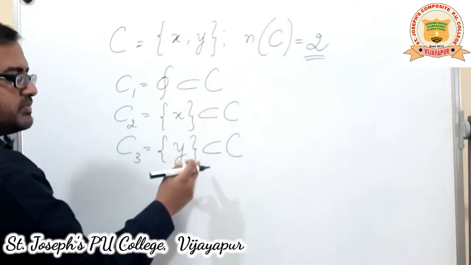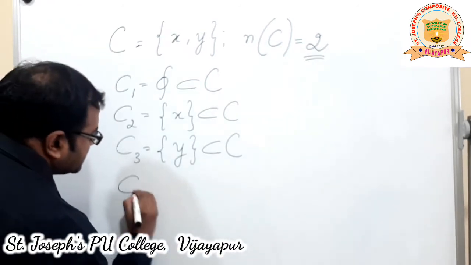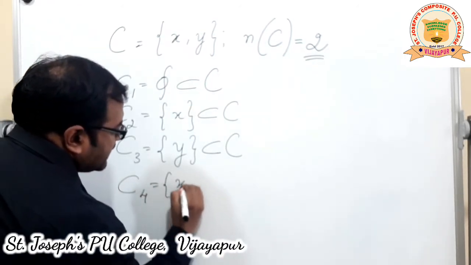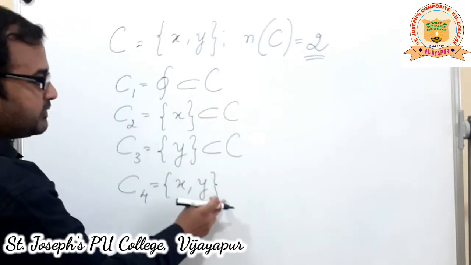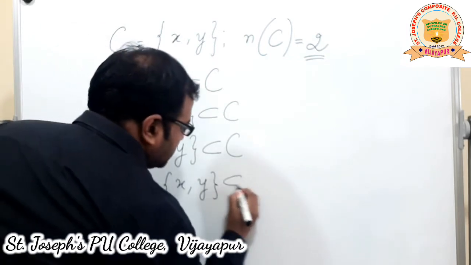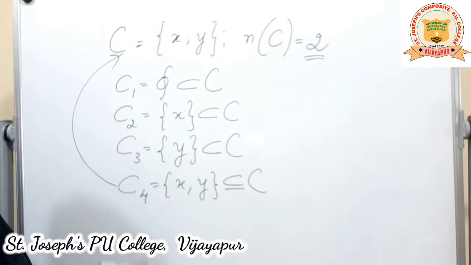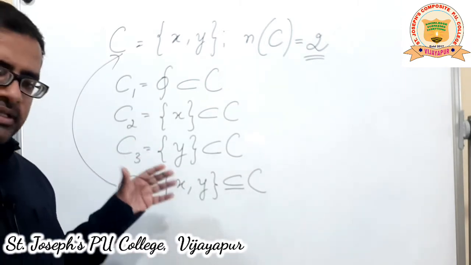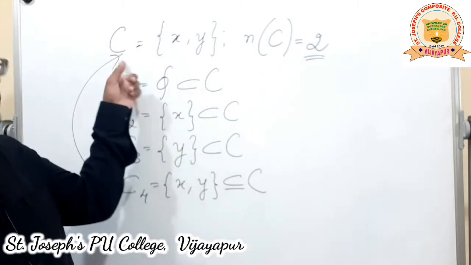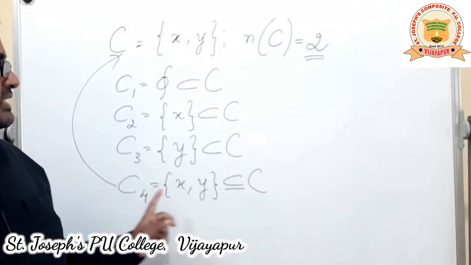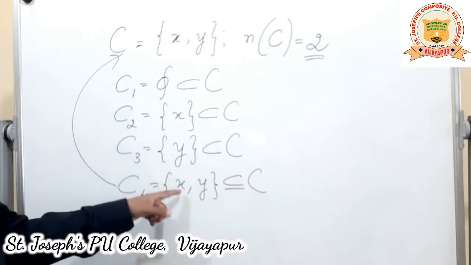See, these are all proper subsets, but the last one is a subset, not a proper subset. The last option always, C4 is equal to the set {x, y}. In the previous 2 problems, I have not written it as a subset, I have written proper subset, but it's better if you write it as a subset of C, because this is also equal. This is a subset as you can see, because the elements x and y also belong to C. By definition, C4 is a subset of C. At the same time, you can also say it is equal also.